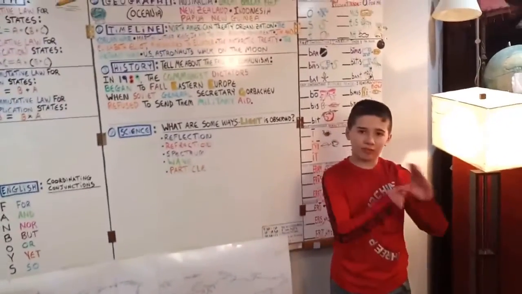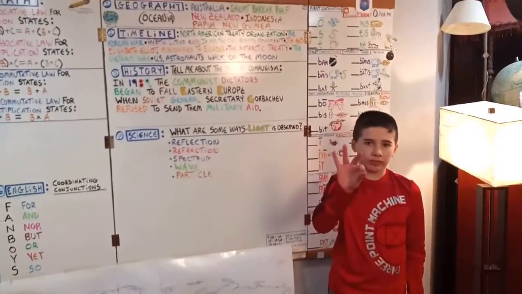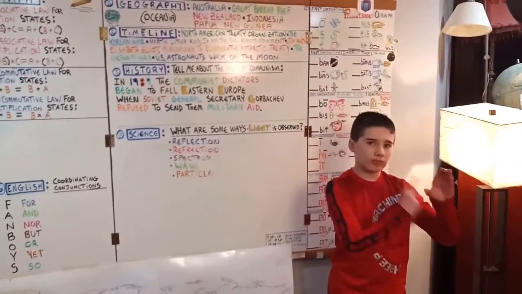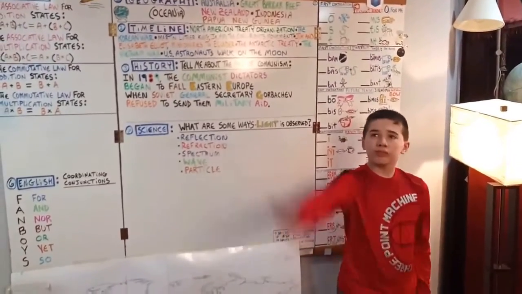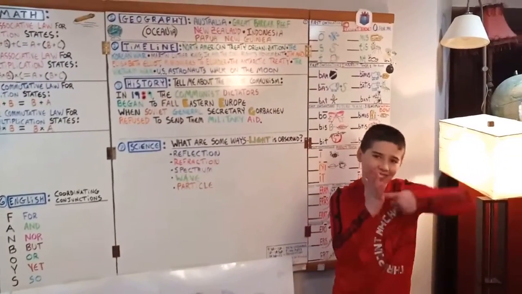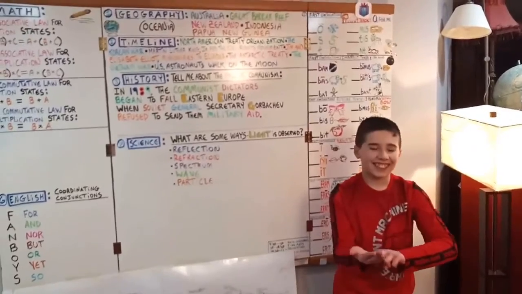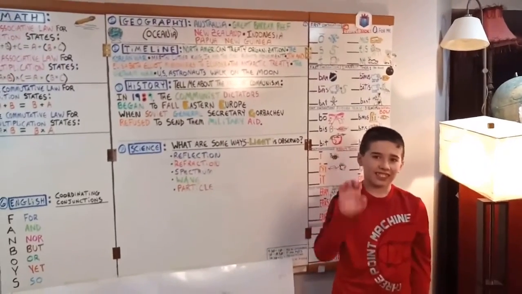Tell me about the fall, show me the sign for fall, of communism. We do the sign for communism again. So we're going to do in 1989, the communist, sign for communism. The communist dictators were like dictators. We put our hands up. Began, the sign for began. We have this in our preposition, to fall. Whoop, fell down. And E for Eastern, E for Europe.